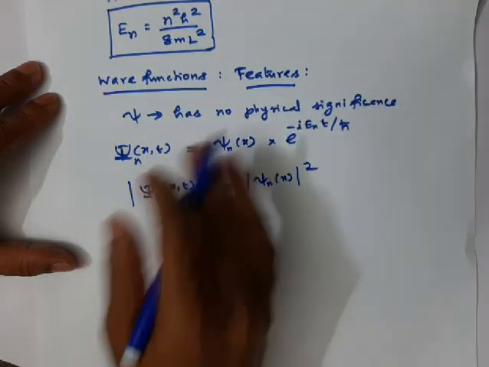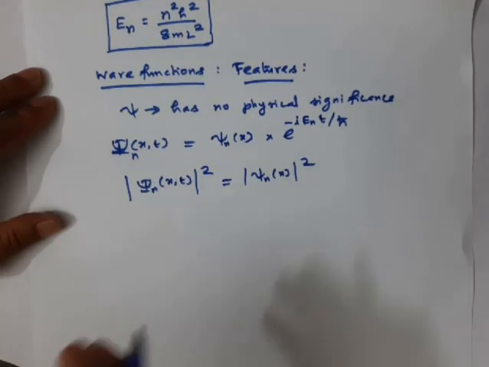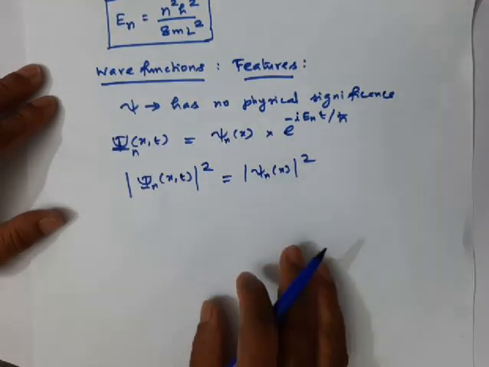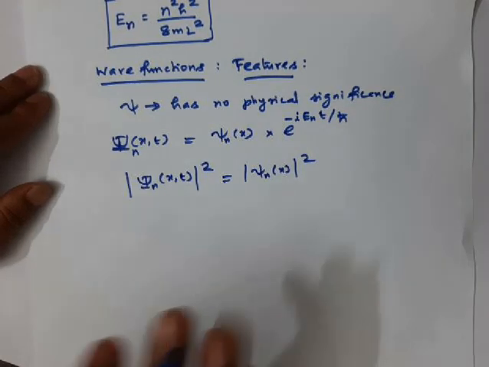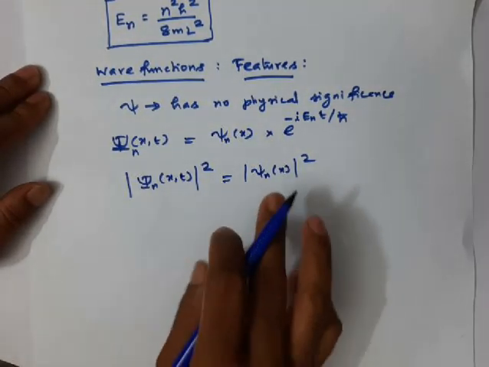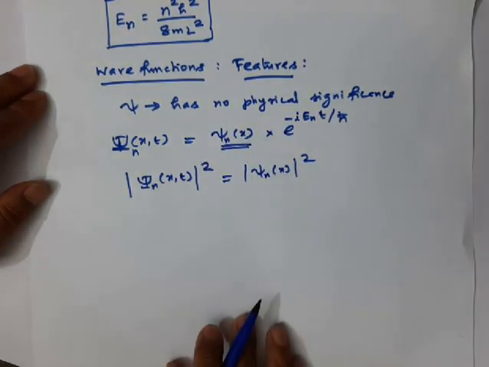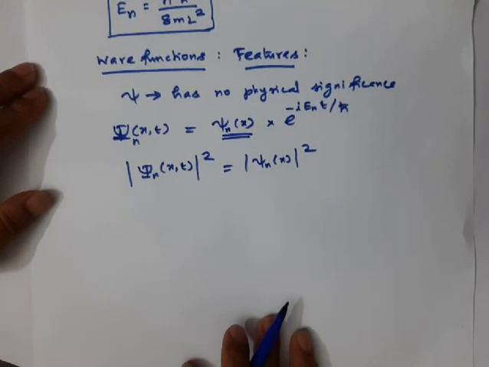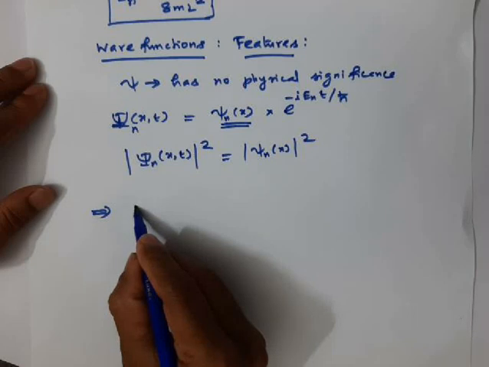You can simply take the time independent wave function and learn some of the important features of the wave function. So I am going to consider only the time independent wave function in order to understand some important information, particularly in a 1D box.